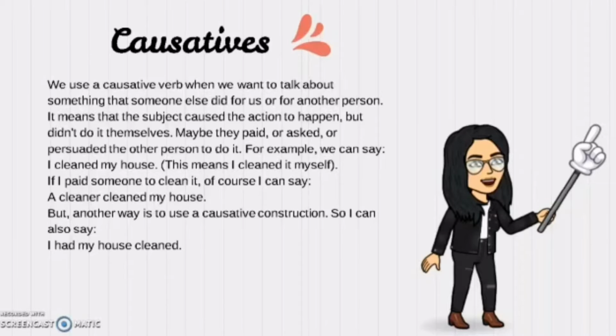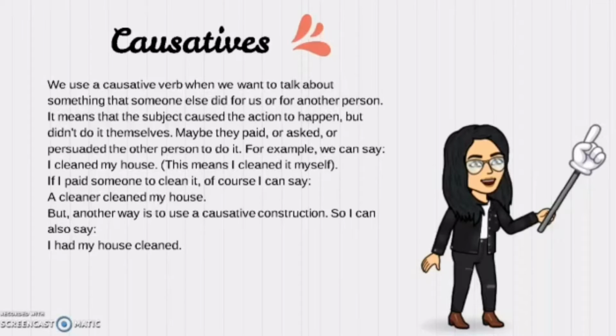For example, we can say, I cleaned my house. That means that I did it by myself. If I paid someone to clean it, of course I can say, a cleaner cleaned my house. But another way is to use a causative construction. So I can also say, I had my house cleaned.